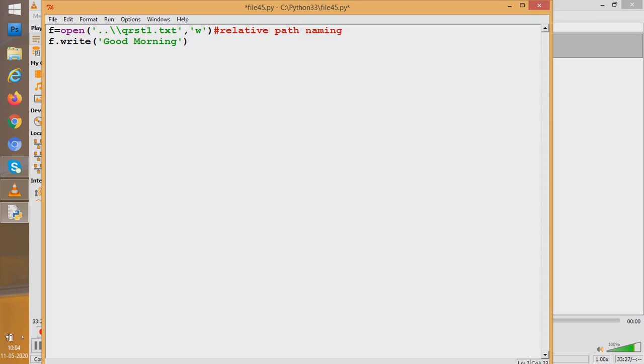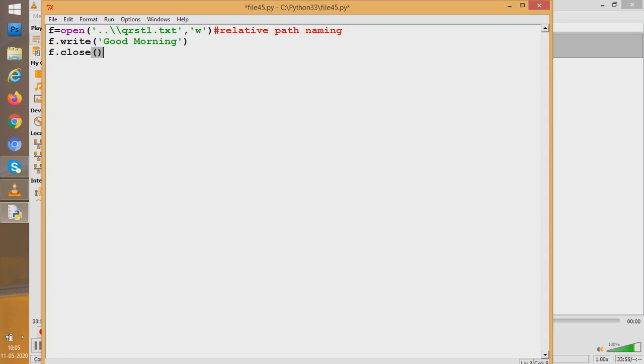Would the earlier things that were written in the file exist, or only good morning will be there in the file? The answer is only good morning. Why? When again I am going to write the file, I am using W mode. When I use W mode, what happens? The file which already existed would get deleted and a brand new qrst1.txt will be created in the C drive. We all know that. W mode means whatever you wrote in the file gets deleted.